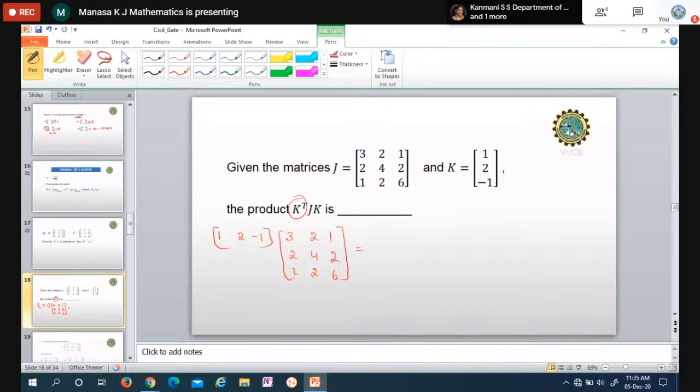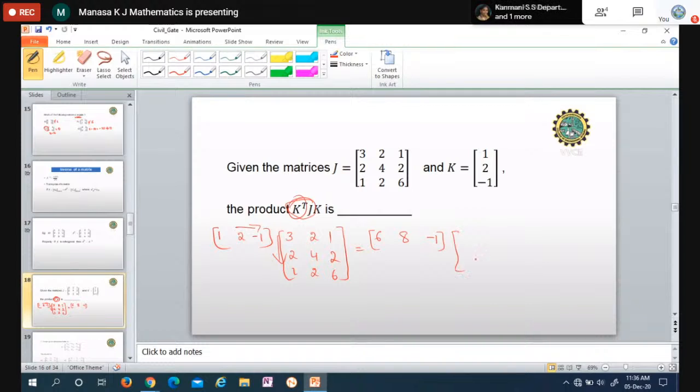So 1 into 3 is 3. 2 into 2 is 4, 4 plus 3 is 7. 1 into minus 1 is minus 1, 7 minus 1 is 6. Then 1 into 2 is 2, 2 into 4 is 8, 8 plus 2 is 10, 10 minus 2 is 8. 1 into 1 is 1, 2 into 2 is 4 plus 1 is 5, minus 1 into 6 is minus 6, 5 minus 6 is minus 1. This is the answer.